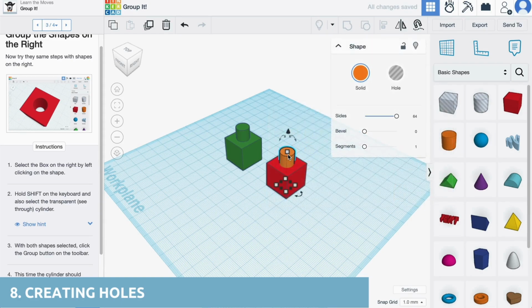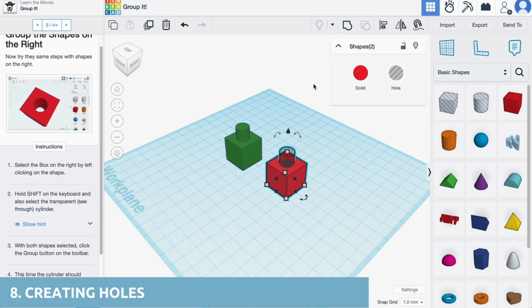To create gaps, select a solid shape and a transparent shape. With both selected, click the Group button and you'll see a gap created in the object.